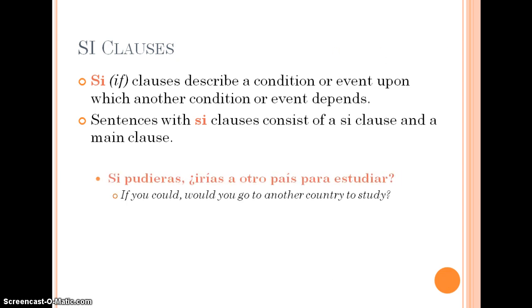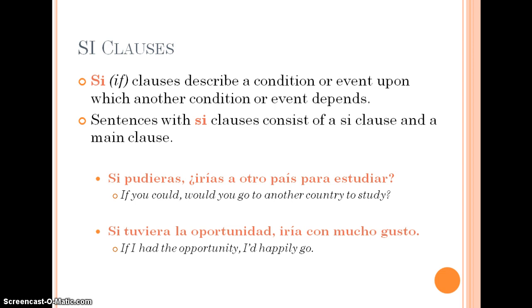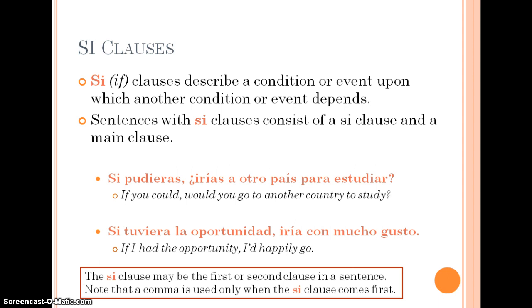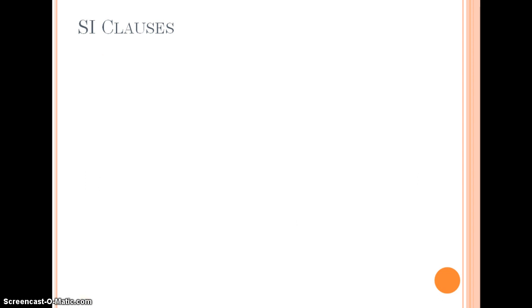Some examples. Si pudieras, ¿irías a otro país para estudiar? Si tuviera la oportunidad, iría con mucho gusto. Please note that a Si clause can be either the first or second clause in any sentence. If it is the first clause, then there needs to be a comma between the two clauses. And you'll see examples of this as we go through the podcast.